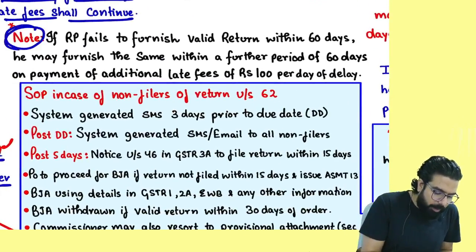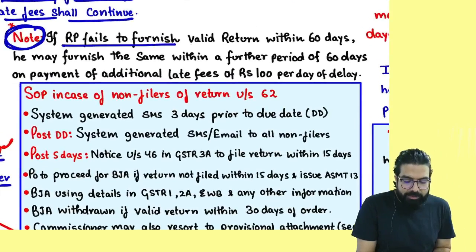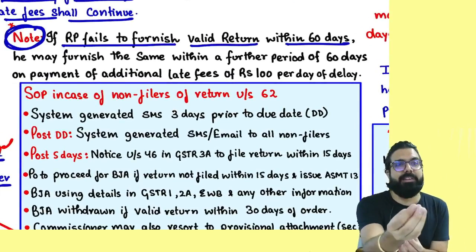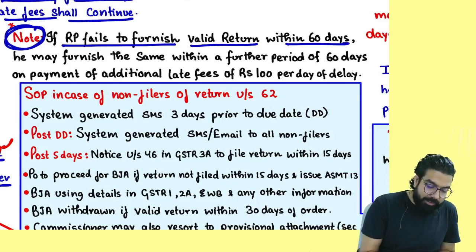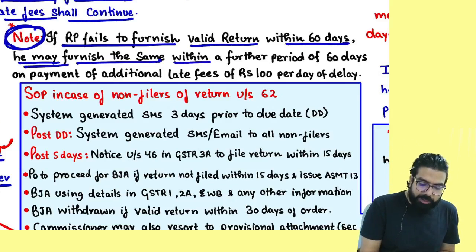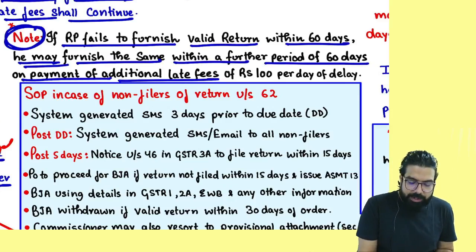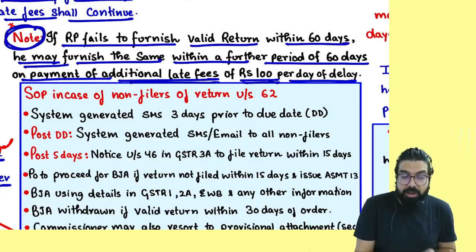Everyone over here, remember one thing. If you fail to furnish a valid return within 60 days, sir, I failed to furnish my valid return, give me some more time. Yes, it says he may furnish the same within a further period of how many days? 60 days on payment of additional late fee of 100 rupees per day of delay.